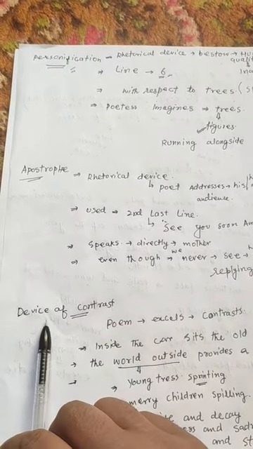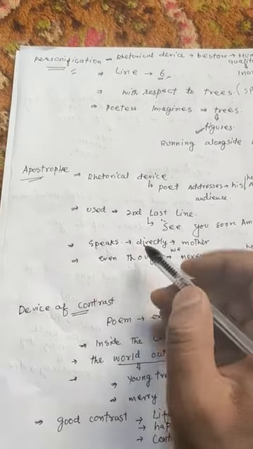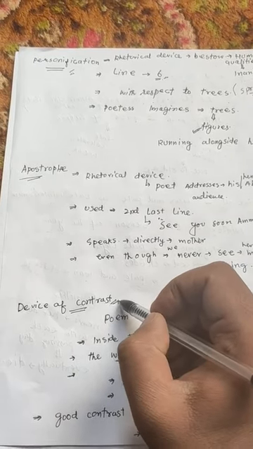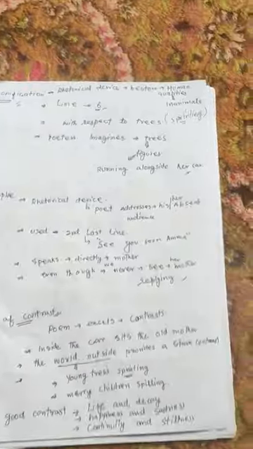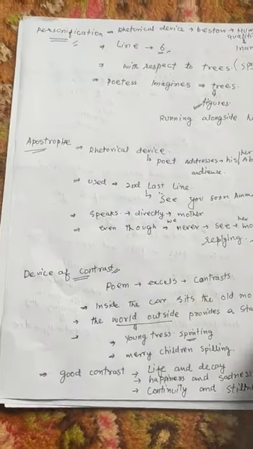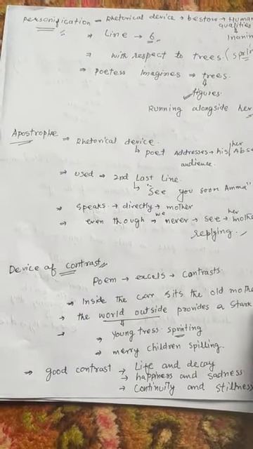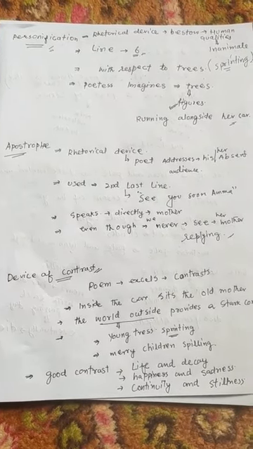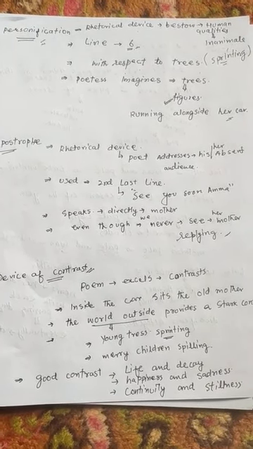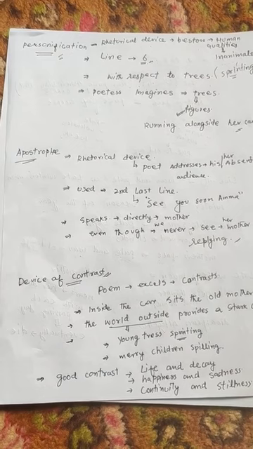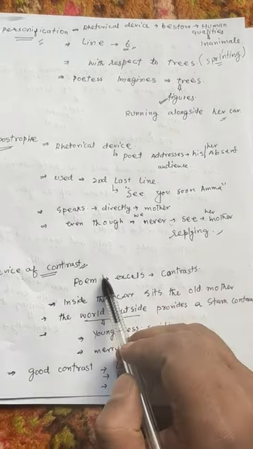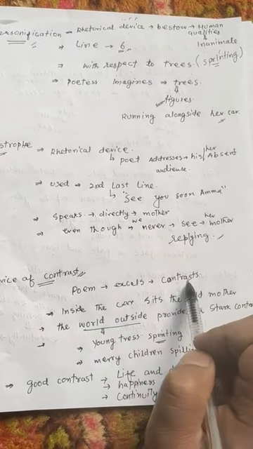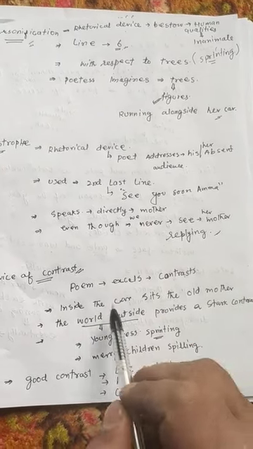Now we see the device of contrast. Device of contrast is used to show the difference between two things, two ideas, two situations. Okay, it is different from juxtaposition. Juxtaposition is a literary device, while device of contrast is a rhetorical device. So this poem excels in contrasts, the differences.